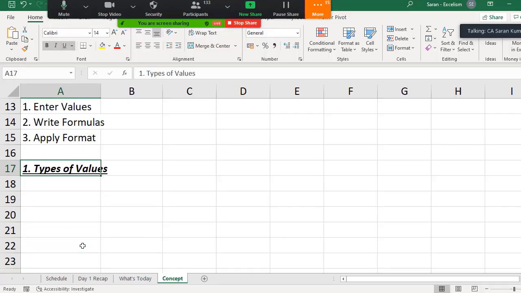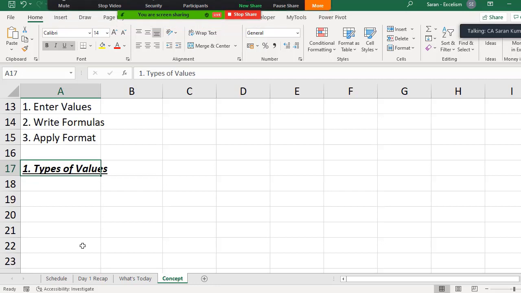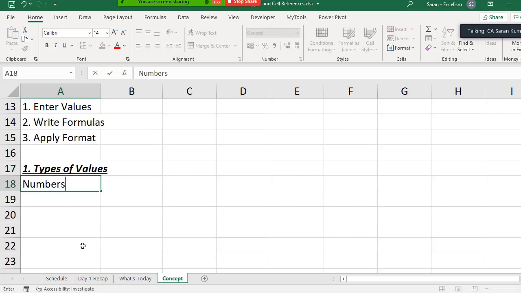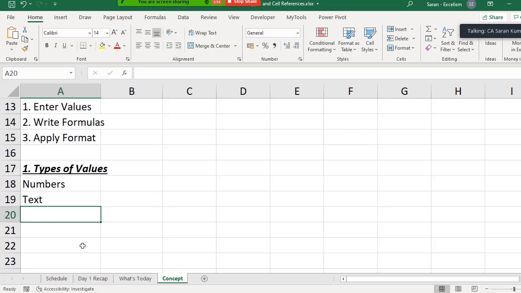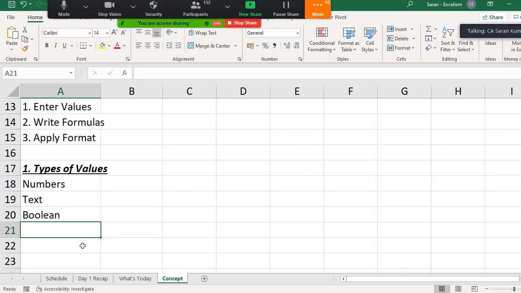So how many different types of values can we enter in MS Excel? There are only three types of values. One, numbers. Two, text. Three, Boolean values. Other than these three, Excel cannot understand anything. Excel only understands three things in MS Excel.